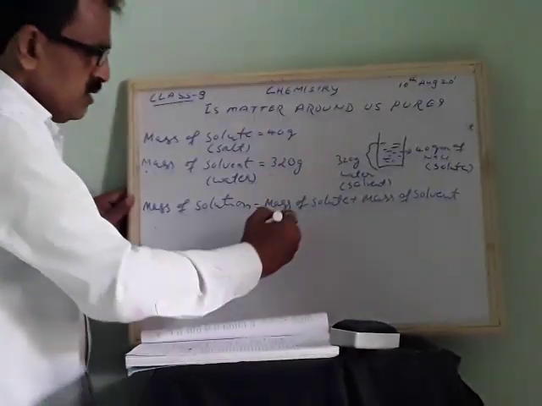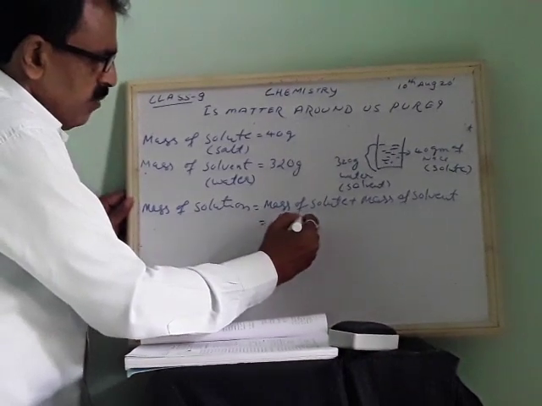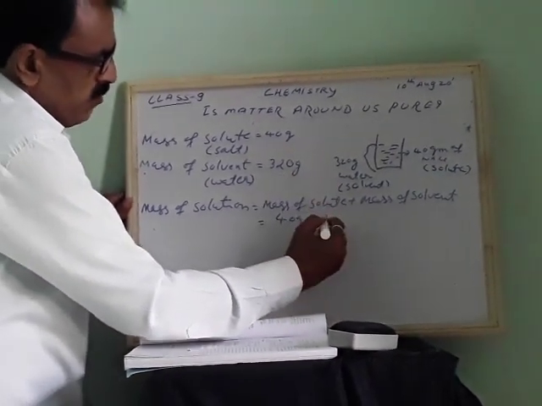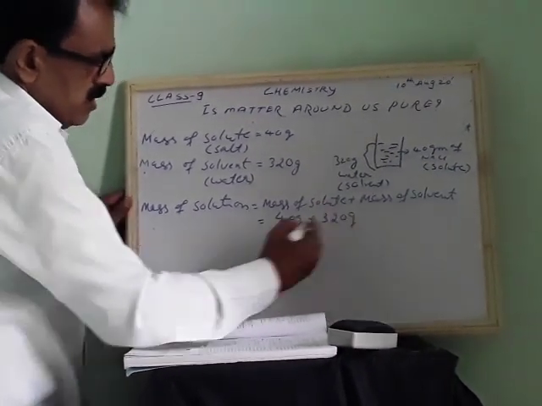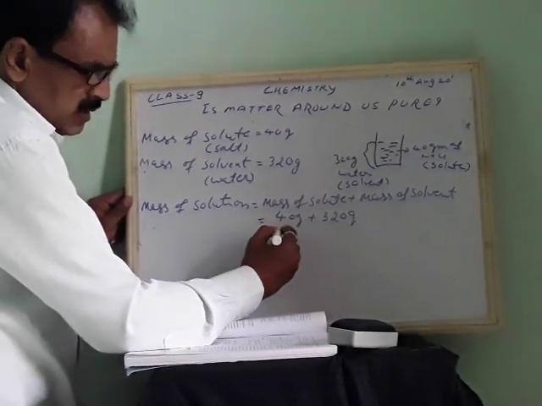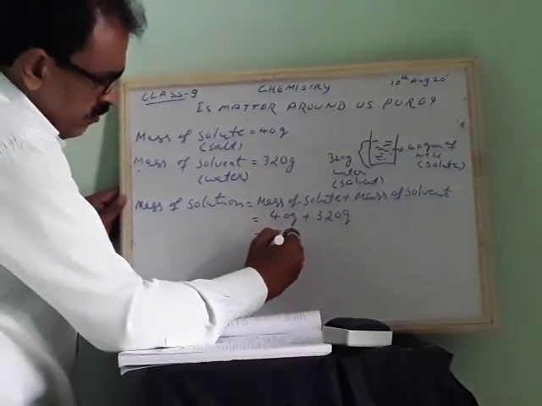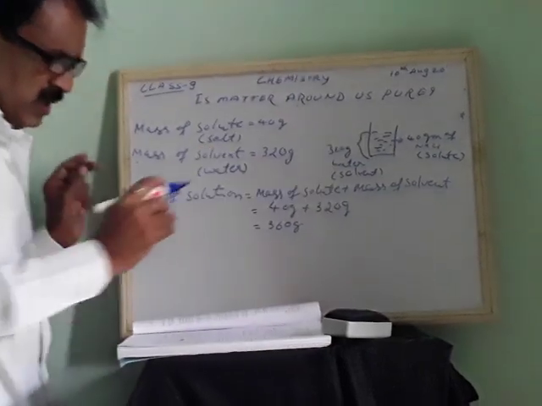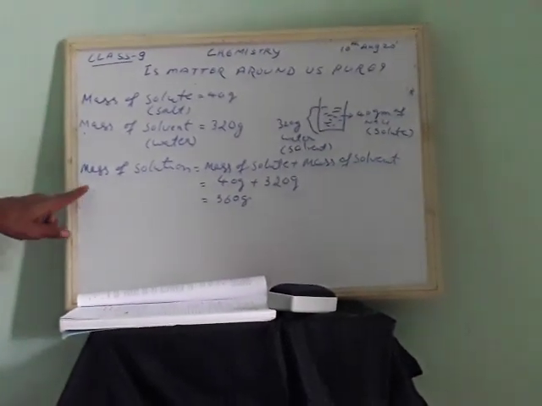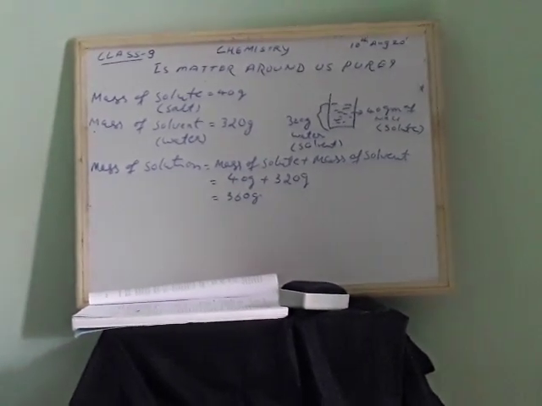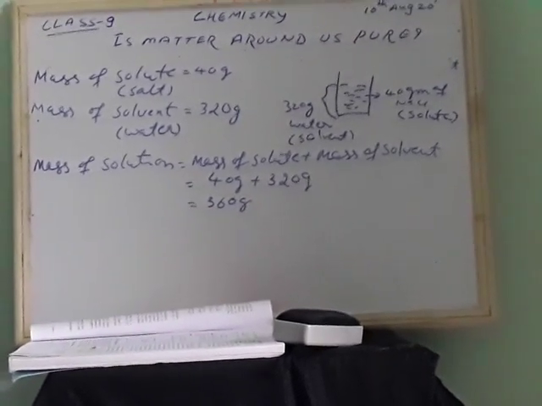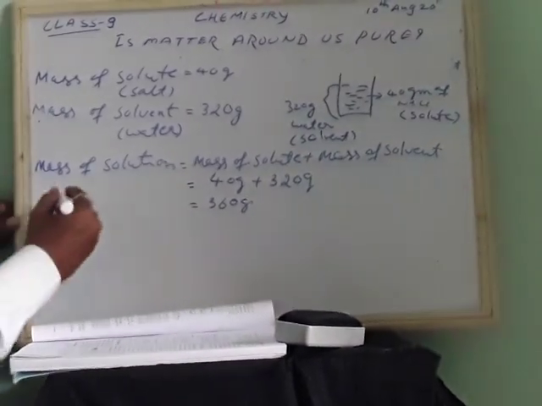So what is the mass of solute here? 40 gram plus 320 gram. So this becomes 360 gram. Okay. Now to find a percentage, I think we have to multiply by 100. It is a very simple concept which you have to keep in mind.